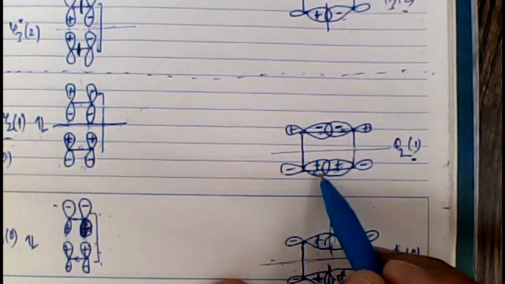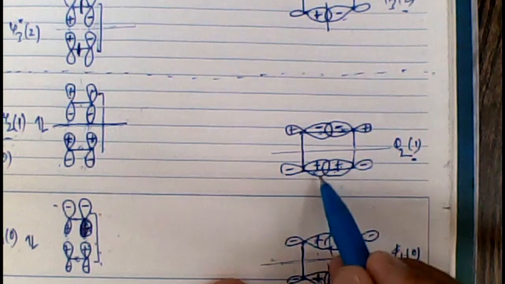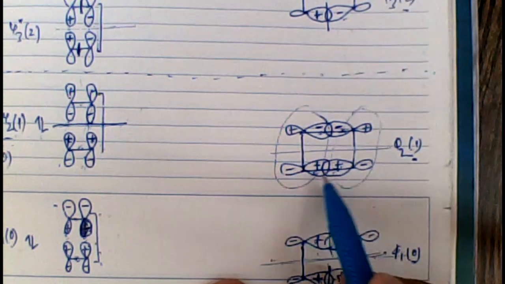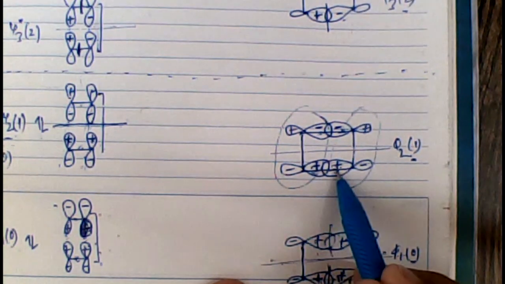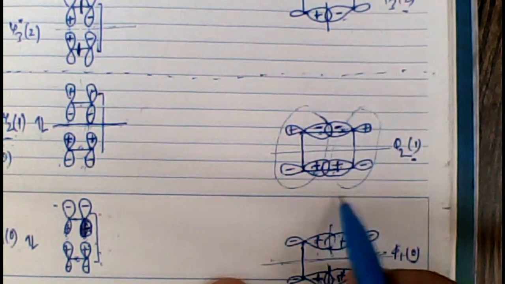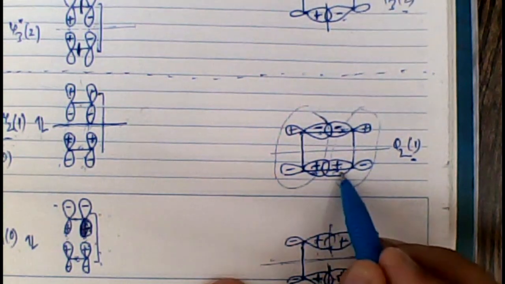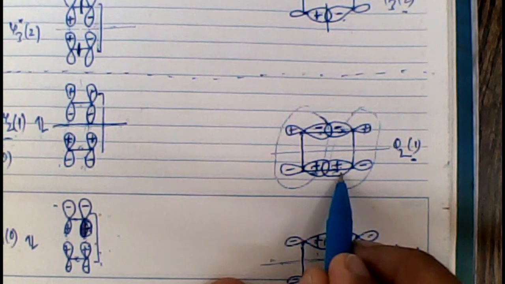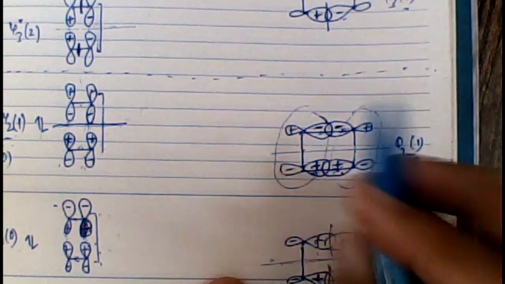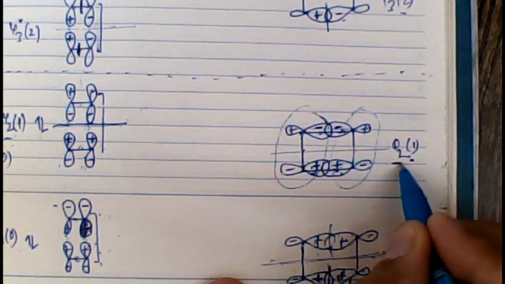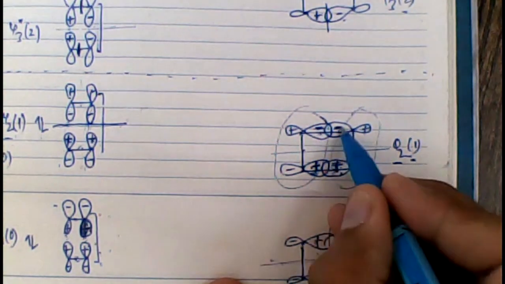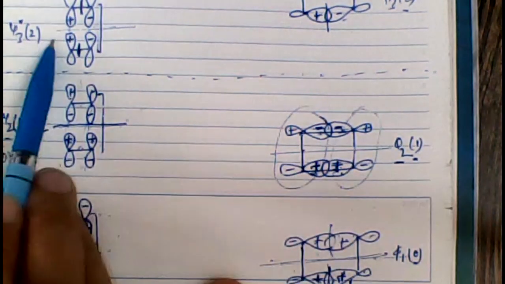That means this was one ethene molecule, this was the other ethene molecule, right? See, this p lobe and this p lobe are interacting in a bonding way. This and this are interacting in a bonding way. Therefore, a bonding overlap between the two ethene molecules is more stabilizing as compared to a node within an ethene molecule, right? Therefore, I have drawn Psi2 in such a way that two ethene molecules are undergoing a bonding overlap. So actually speaking, this orbital, that is Phi3 star, is getting converted into Phi2.